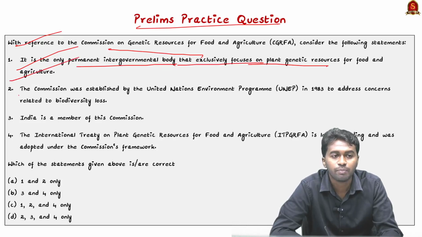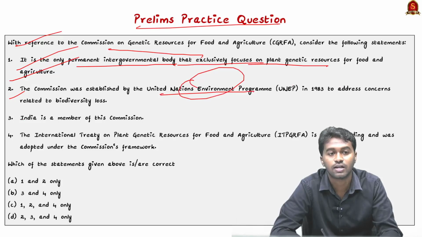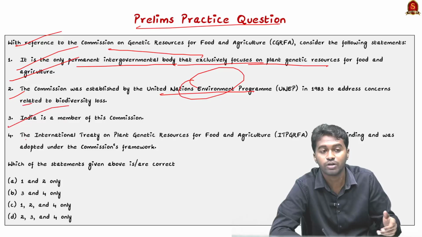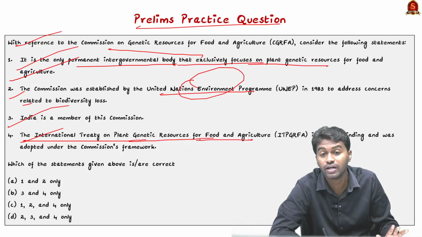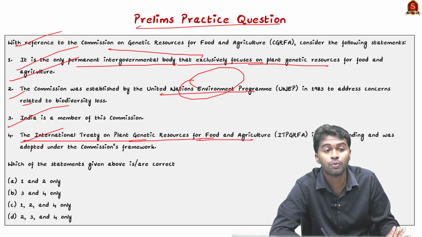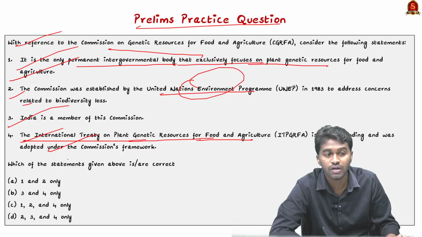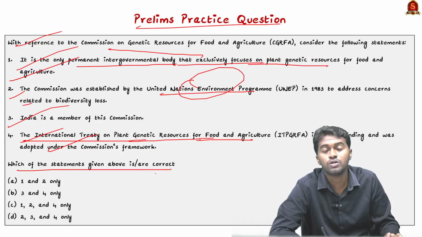Statement 2: the commission was established by the United Nations Environment Program in 1983 to address concerns related to biodiversity loss. Statement 3: India is a member of this commission. Statement 4: the International Treaty on Plant Genetic Resources for Food and Agriculture is legally binding and was adopted under the commission's framework. Which of the statements given above is or are correct?